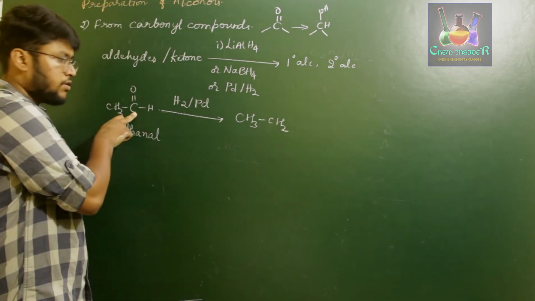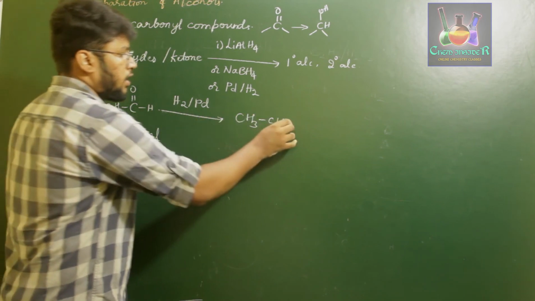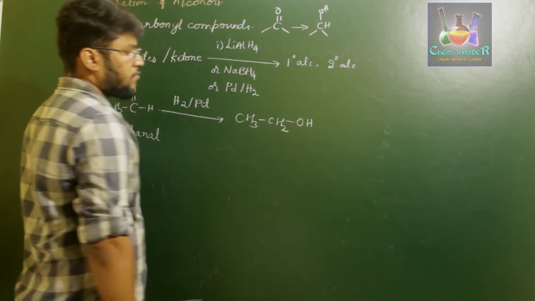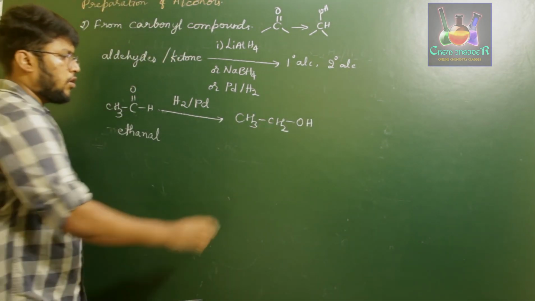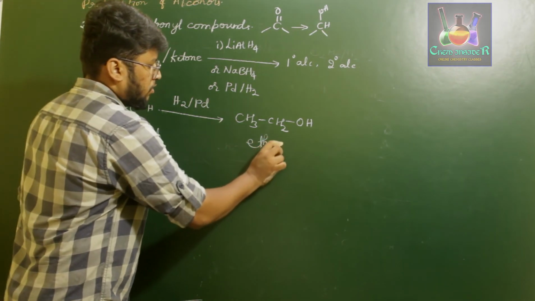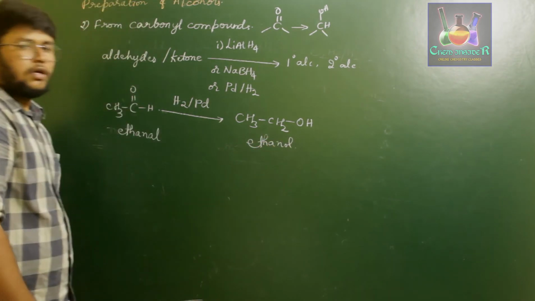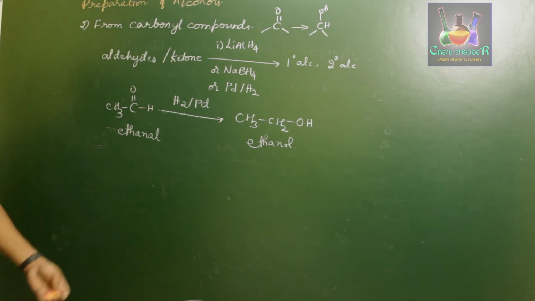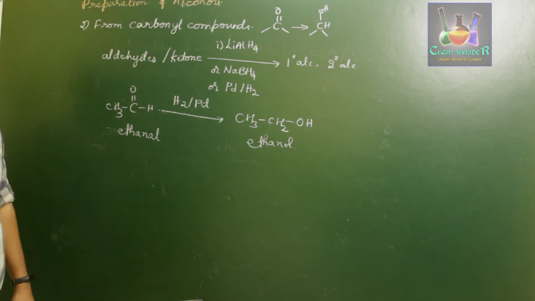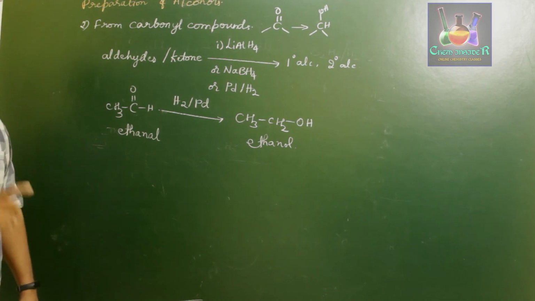We are adding one hydrogen, there is already one hydrogen present, it gives OH. So this compound is the alcohol form, ethanol. So this is how we prepare alcohol from aldehyde. Remember, aldehydes always give primary alcohol.